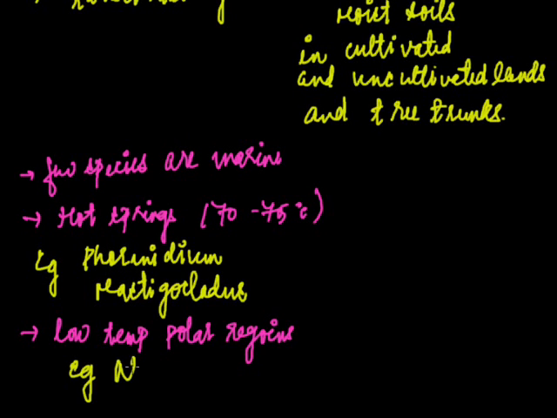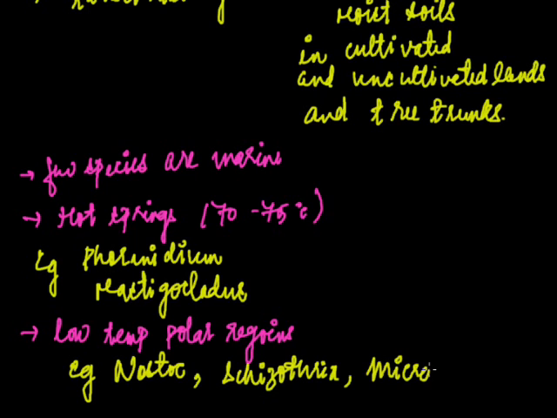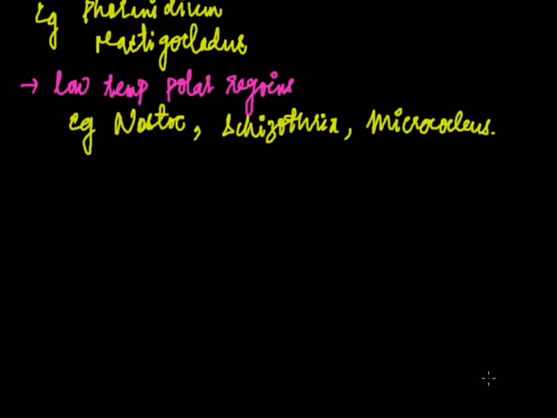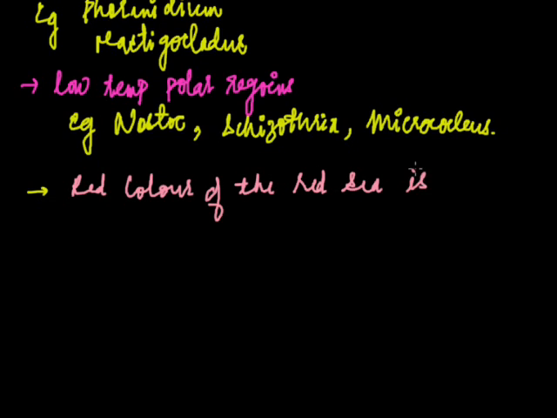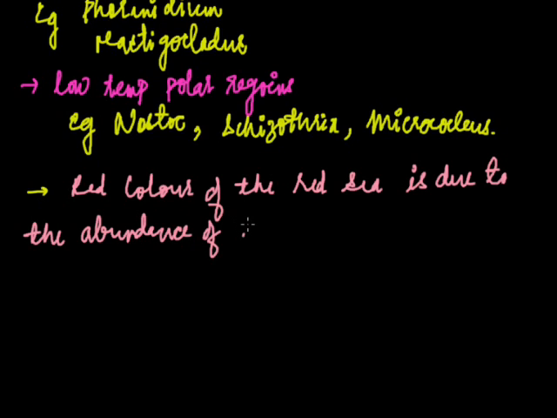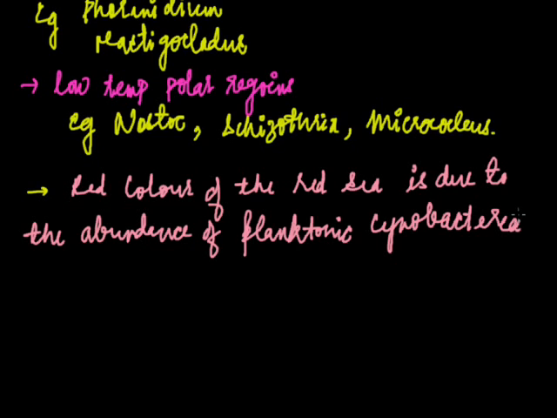Examples are Nostoc, Schizothrix, and Microcoleus. The red color of the Red Sea is due to the abundance of a planktonic cyanobacterium, Trichodesmium.